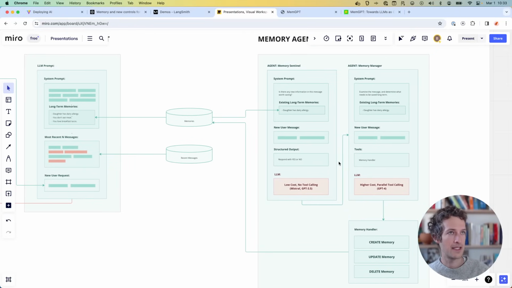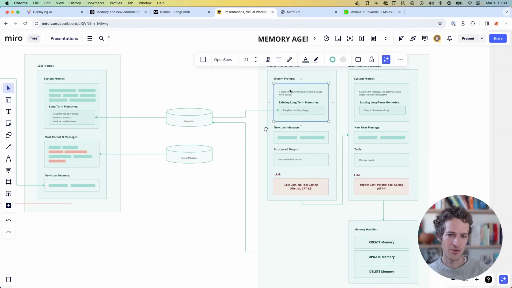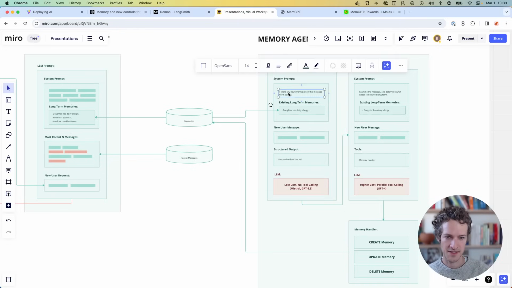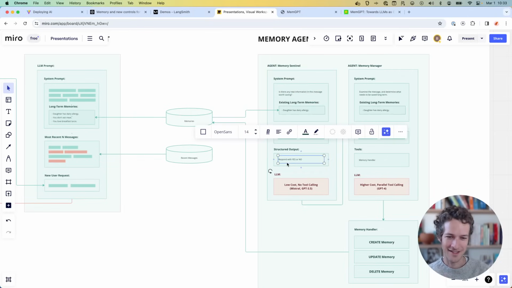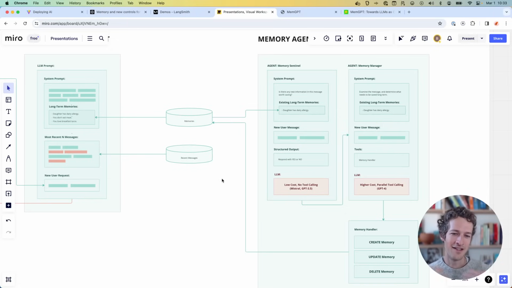The way I set it up, this is kind of expensive computation to run every single time, and there are a lot of ways you could optimize that. But today I broke it up into two steps. One is a run through some low-cost model: look at the message that was just sent, compare it to the memories that we do have. Does it have anything new or not? An inexpensive, less premier model is going to do a pretty good job of identifying whether or not it has new context.